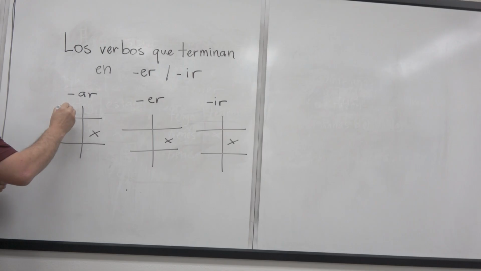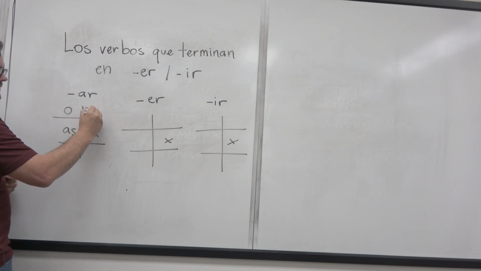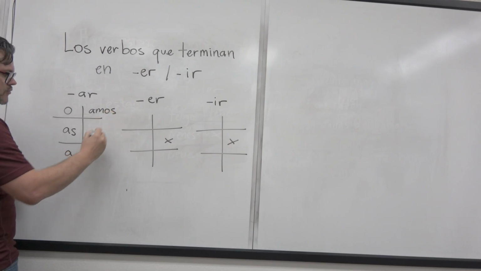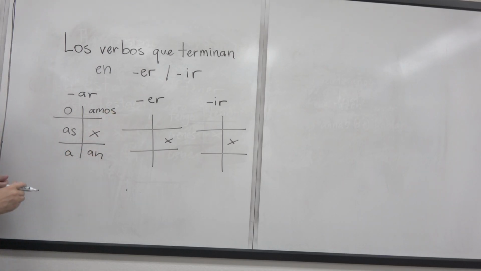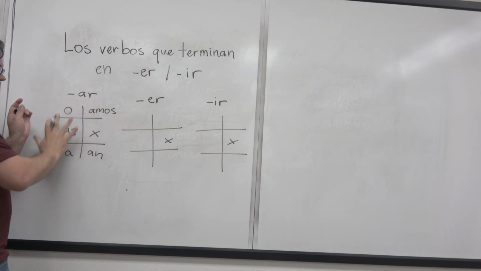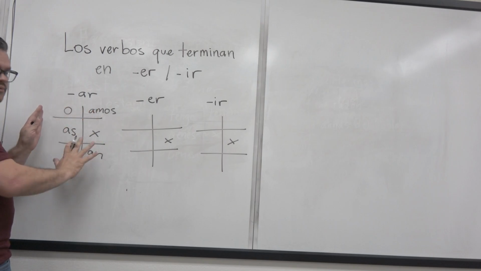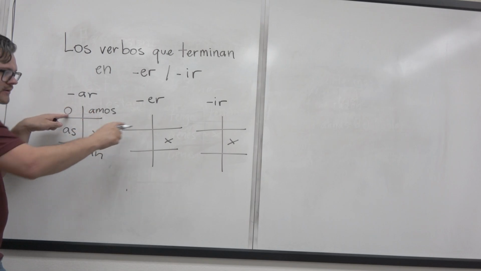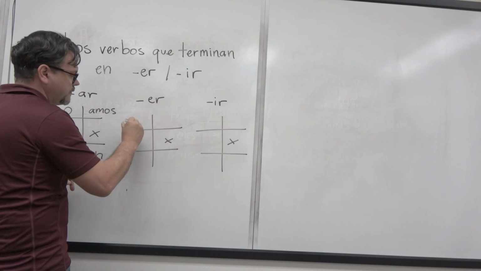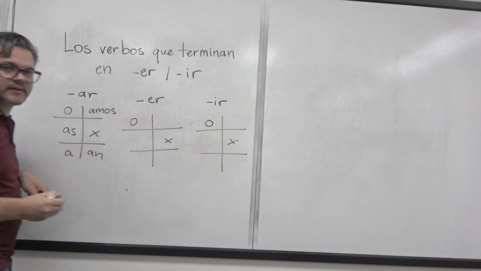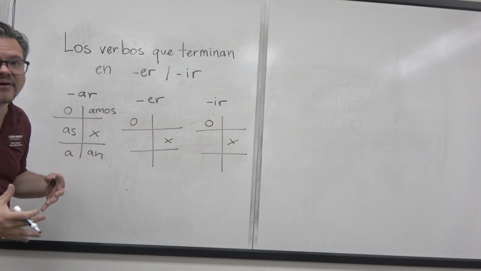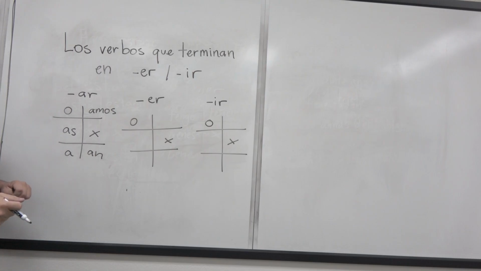the ending for yo is going to be o, tú as, él, ella, ustedes a, nosotros amos, ellos an. Now, one thing about this, if you know these ones, well, at least the first one is the same for all cases. Okay? So for yo, it's always o. Okay? Muy bien, en el presente.